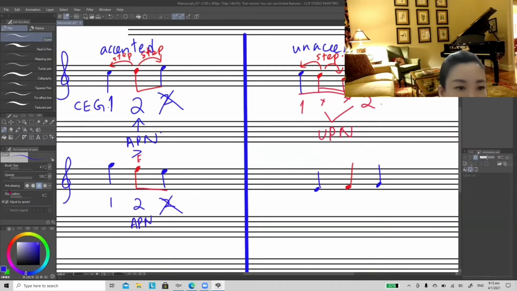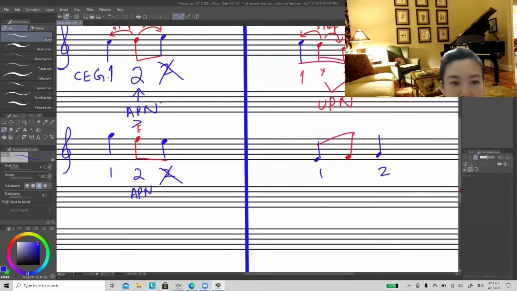Okay, next one, unaccented. You just need to join the F to the left, join it to the left hand side. So the first and second beat are at the original place.